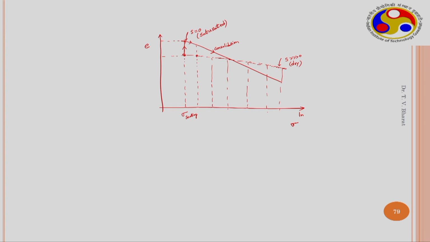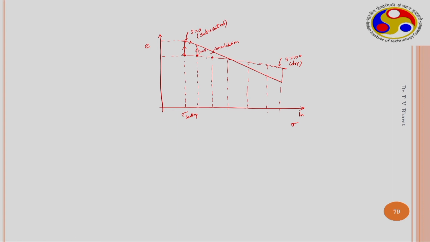Now if you take a dry soil sample with the same density, at this particular state where the void ratio is e, and the soil is compressed by applying loading, this is what we obtain in the dry state. Now at any given loading, if the soil is subjected to wetting, what is expected is the soil will swell, or the volume of the soil sample increases, which is called swelling.